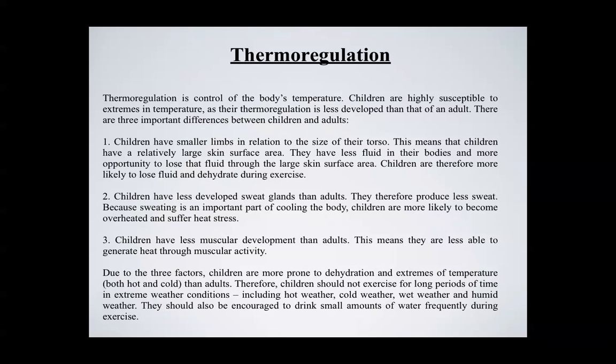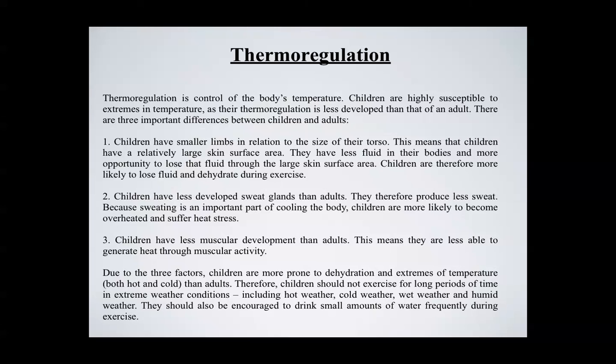Thermoregulation. This one looks at, again, children and young athletes, and the control they have over their body temperature. Children are highly susceptible to extremes in temperature as their thermoregulation is less developed than that of an adult. There are three important differences between children and adults. Number one, children have smaller limbs. This means they have a larger skin surface area relative to their size, less fluid in their body, and more opportunity to lose that fluid through the large skin surface area. Therefore, children are more likely to lose fluid and dehydrate during exercise.